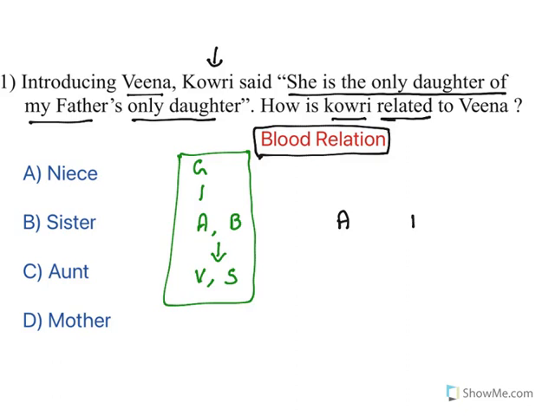So, A is husband, B is wife. In order to denote the relationship, you need to write like this. A parallel line indicates both of them belong to the same generation, and these arrows indicate they are married. A is husband, denote it with a plus sign for males. B is wife, denote it with a negative sign. Right? Now, they have children Venkat and Sandhya. Now, see, children you need to come down because they are the next generation, right? Venkat, male, Sandhya, female, right, like this.